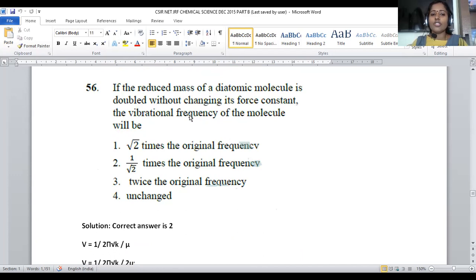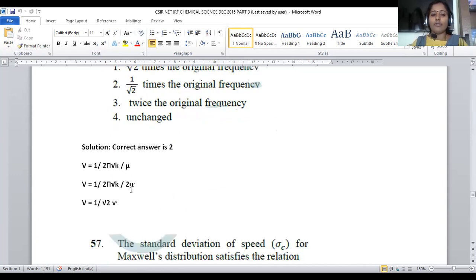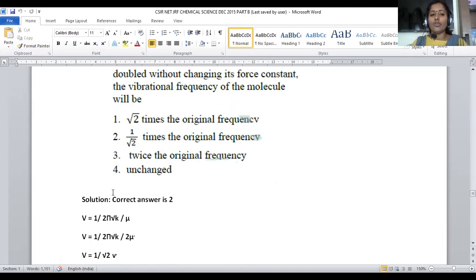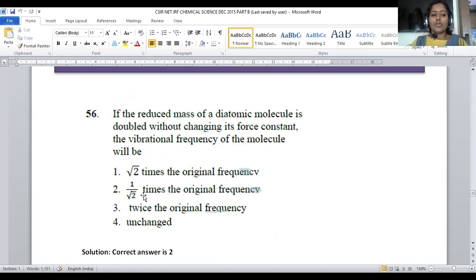What they are saying, reduced mass will be doubled. That's why we have to indicate 2 mu here. Here, nu is equal to 1 by 2 pi root k by 2 mu can be taken. So when we take a 2 mu, reduced mass doubled, what happens here? The stretching frequency will be converted into 1 by root 2 times compared to the original frequency, right? So that is given in option number 2. For question number 56, option number 2 is the correct answer.